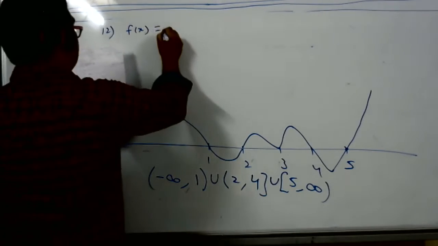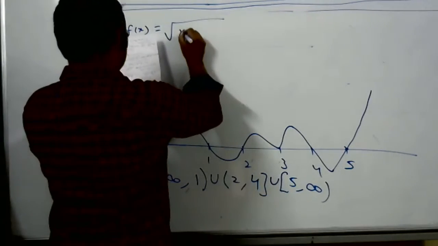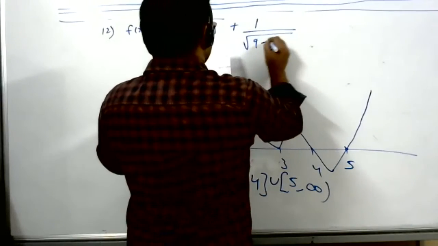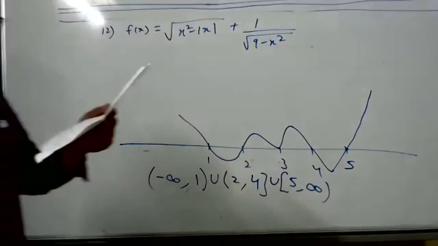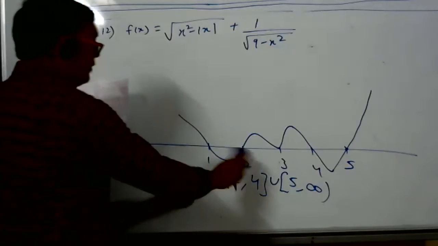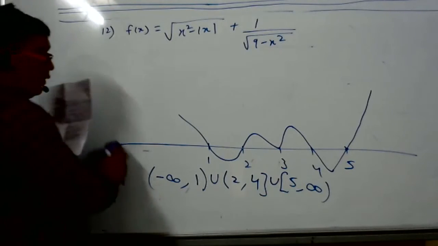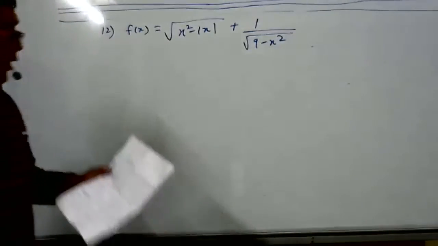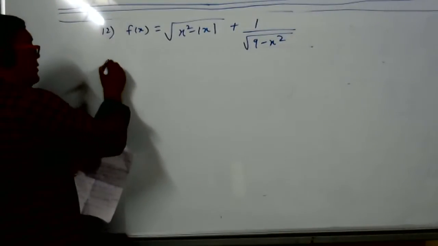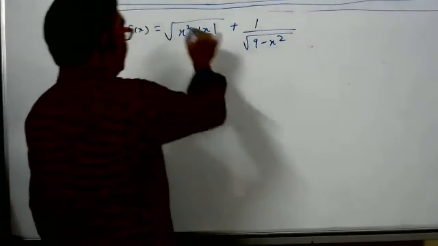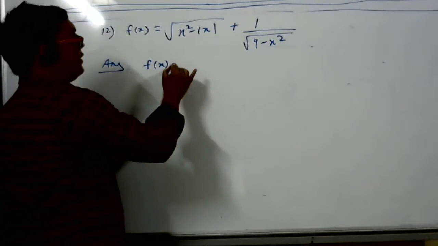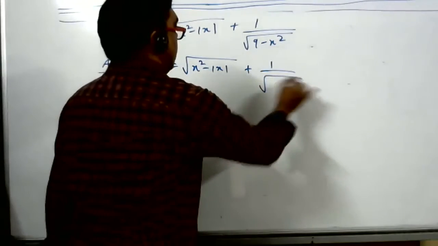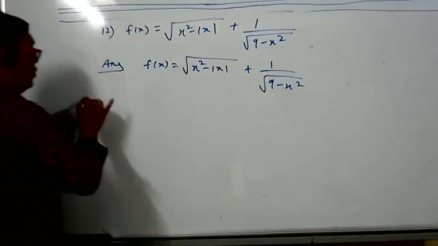f of x is equal to the square root of x square minus mod x. All of you should know the range and domain of all the functions. Now this is the sum. Shall I erase the wavy curve? Yes, sir. Okay, now what we have to find? Domain. Now pay attention, student. Which function is this, root of x square minus mod x? This is a square root function.